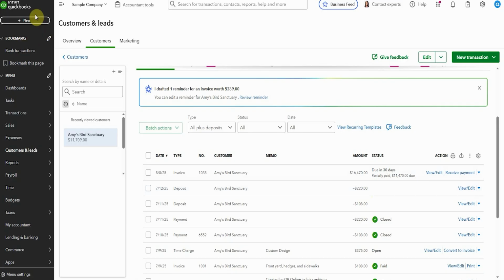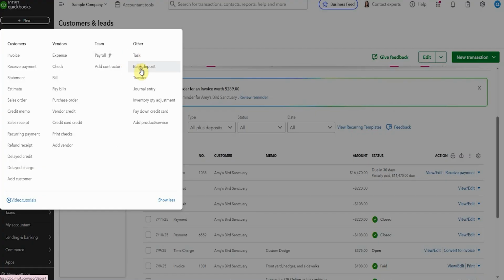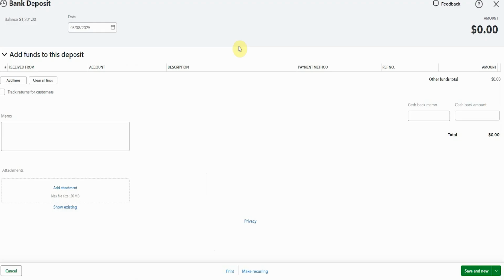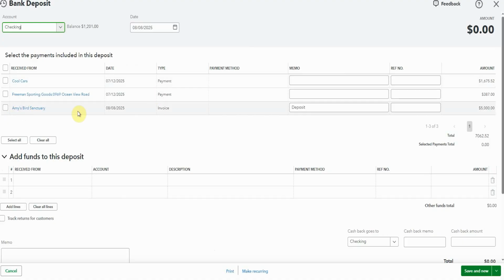Now I'm going to pop up here to the bank deposit, new bank deposit. And you can see this $5,000 we collected from Amy. It's waiting to be deposited. So when we update our bank feed, and that $5,000 comes in, or if it's part of a larger deposit, we'll be able to match that directly from the bank feed. And then everything now works. The way the deposit was before didn't work, and I used to suggest that you didn't use it. So now it's safe to turn it on, and it works beautifully.